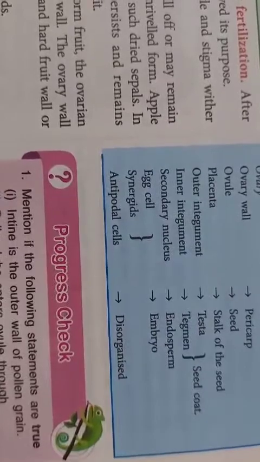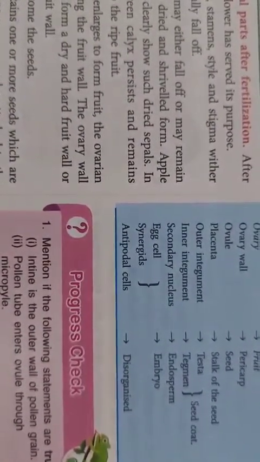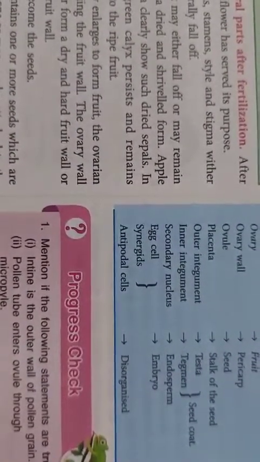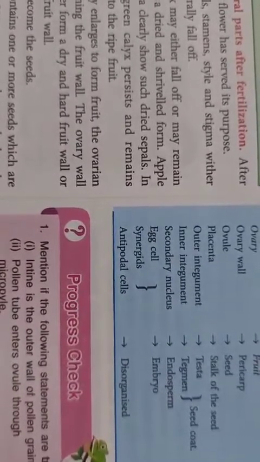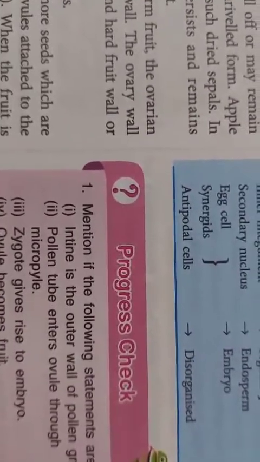The secondary nucleus will form the endosperm. This fusion product, the secondary nucleus, will form the endosperm. The best example of cellular endosperm is the coconut. In the coconut, the water is the endosperm. The egg cell will form the embryo.